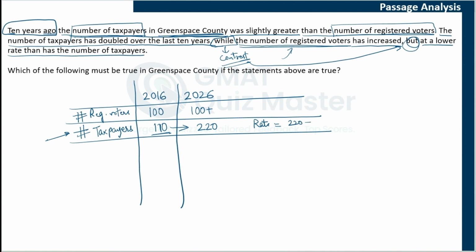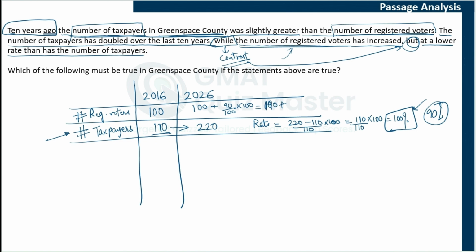So if we look at the rate of increase of taxpayers, we can calculate it because we are taking some examples. This rate comes out to be 100%. So there has been a 100% increase in the number of taxpayers. Now the rate for registered voters is less than 100. So let's consider it has increased by 90%. So what does that mean? It means that the number of registered voters now is 100 plus 90% of 100, which is 100 plus 90, which is 190.